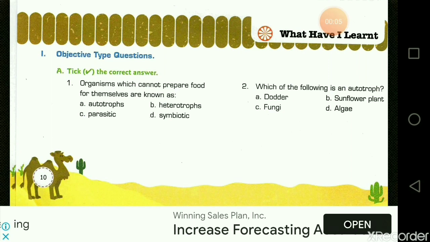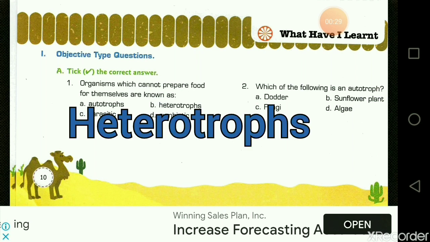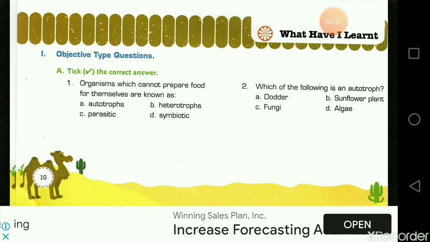So students, now we have a question answer session. The first question of chapter 1, that is nutrition in plants, is objective type questions. The first question is the MCQ: organisms which cannot prepare food for themselves are known as, you know that they are heterotrophs. Why? Because these plants depend on others for the food. That is why they are heterotrophs.